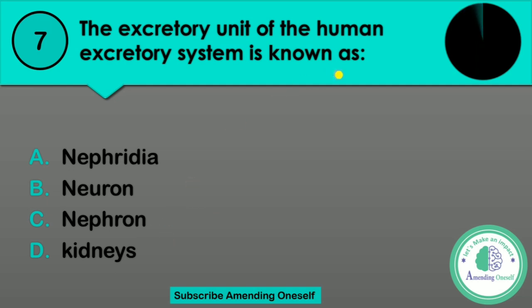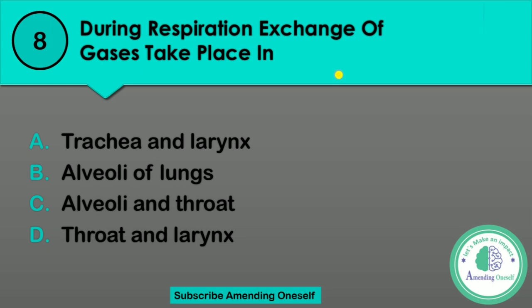Time's up. Question number 8. During respiration, exchange of gases takes place in blank. Option A, trachea and larynx. Option B, alveoli of lungs. Option C, alveoli and throat. And option D, throat and larynx.